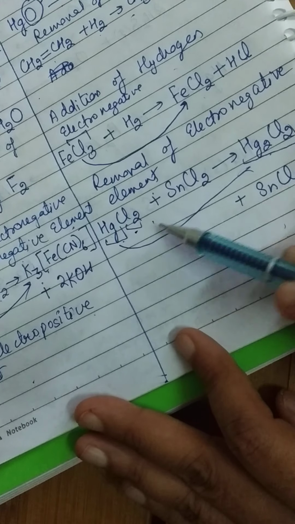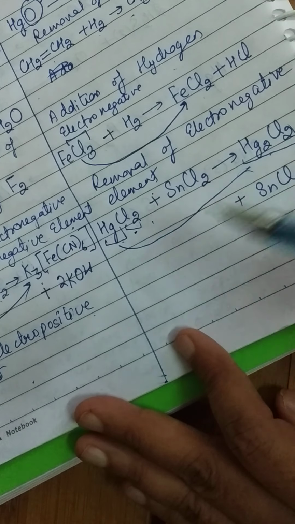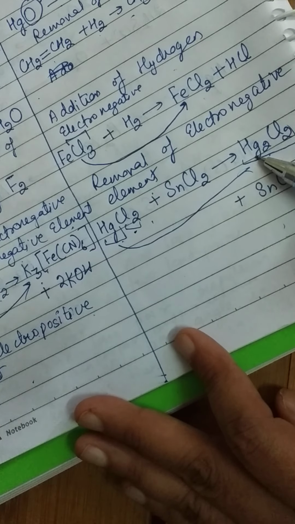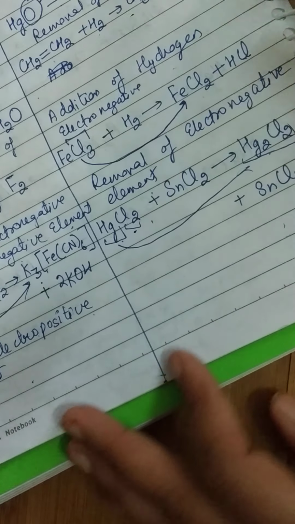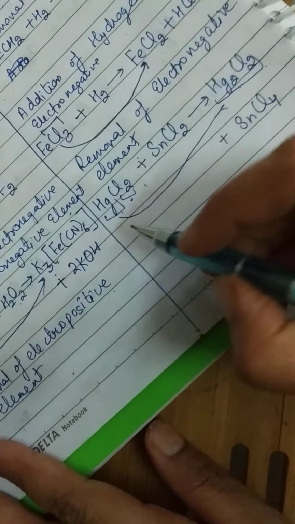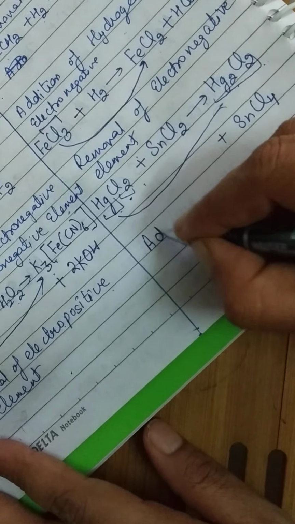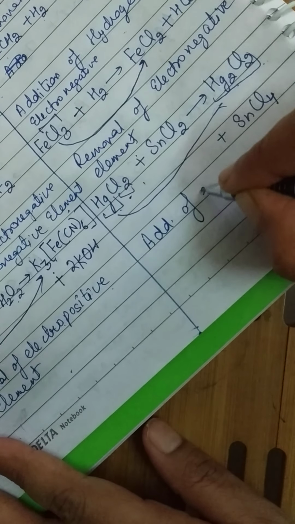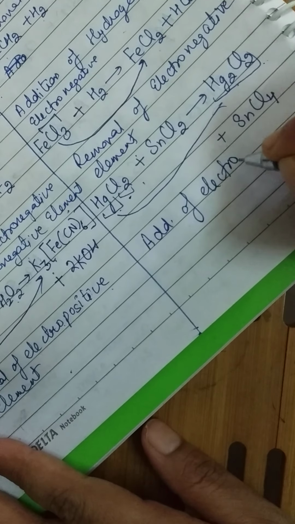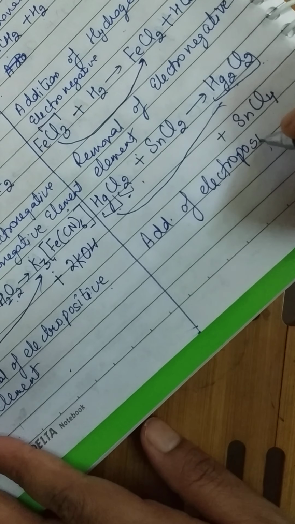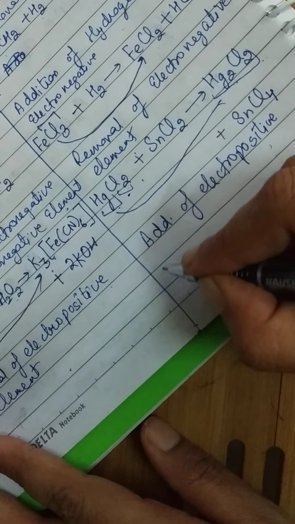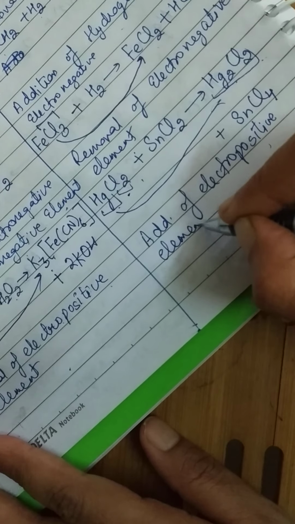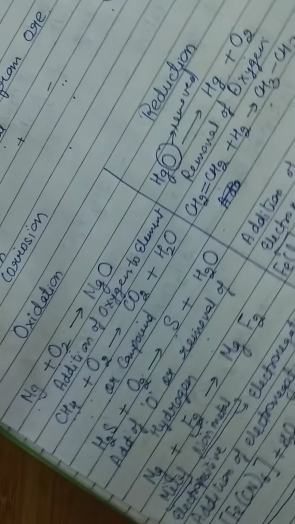So HgCl2 changes to Hg2Cl2, addition of electropositive element, that is a reduction process.